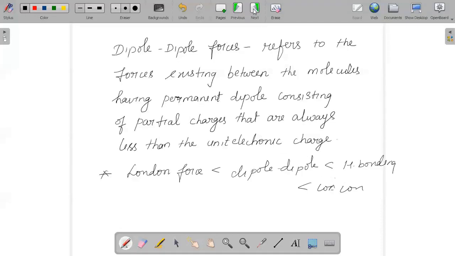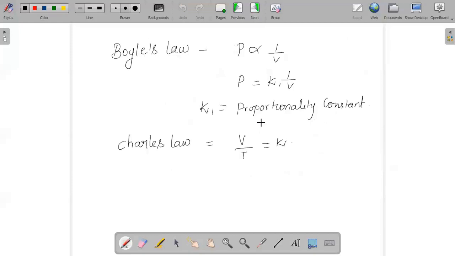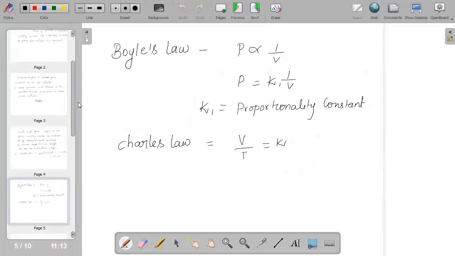Let us go to the next concept, that is different laws. Different laws are very important. The important part of this chapter comes from the laws. So when we say Boyle's law, what is Boyle's law?